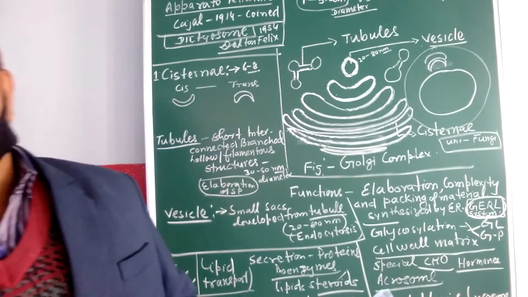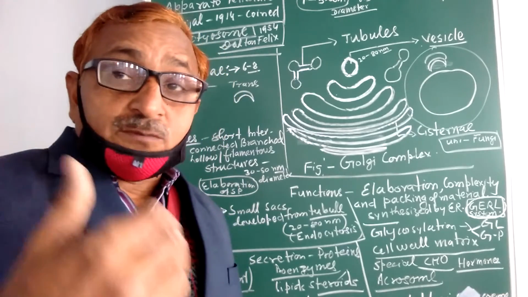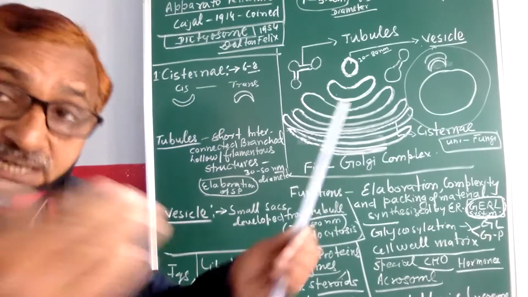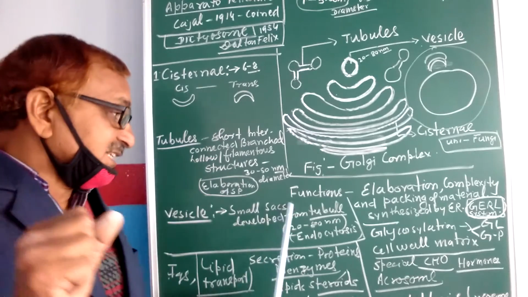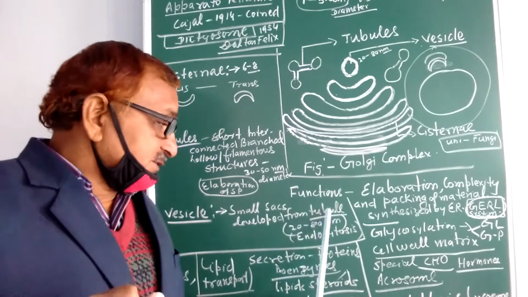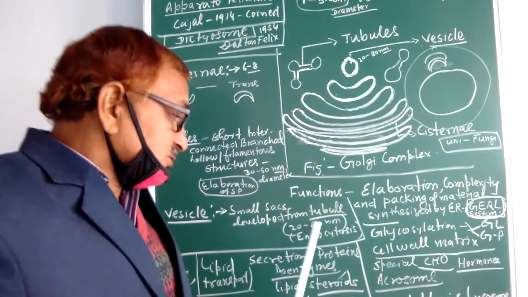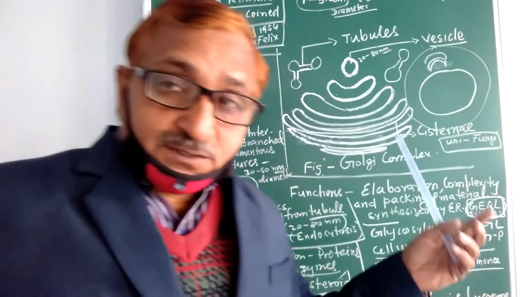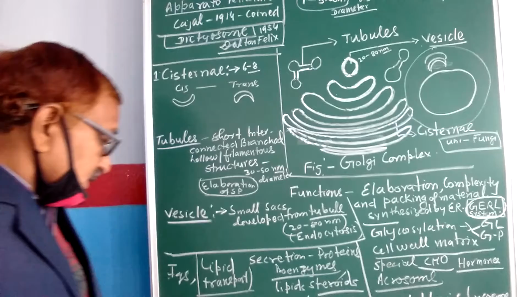The cellular products which are synthesized from simple ones, suppose from glucose cellulose is synthesized, so they elaborate it. And vesicles are small sac-like structures, developed from the tubules, 20 to 80 nanometer. They help in endocytosis, engulfing certain material inside them, like lysosomes.